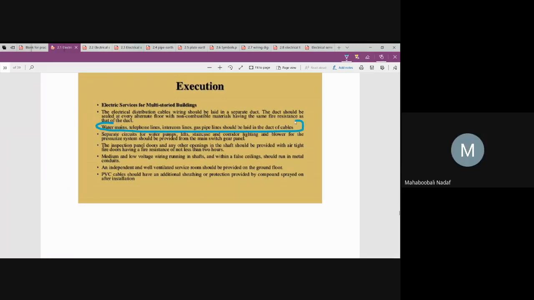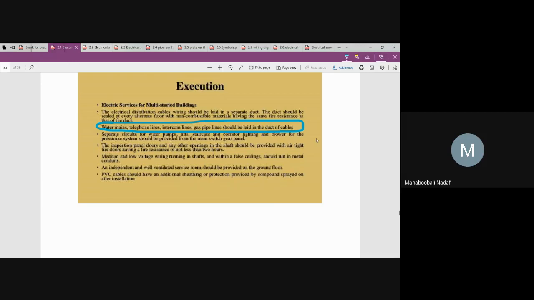Yes, sir. Okay. See, here one wrong statement is there. What is that wrong statement? Whatever the conduit pipes have been laid, inside them they are telling that water, telephone, intercom lines should be laid in the duct of cable. This is a wrong statement, what I have understood. Whatever the pipe you are using for electrical installation should not be used for other works.